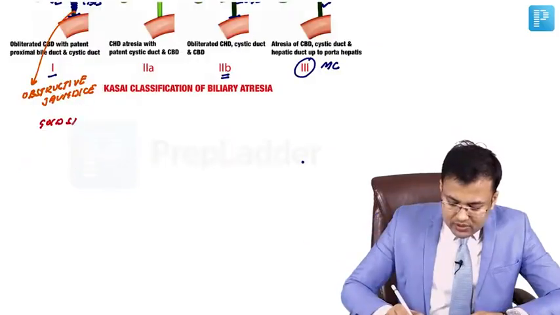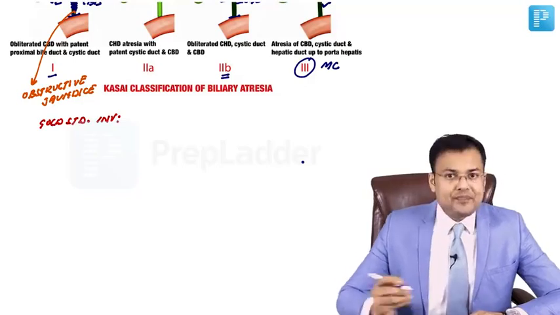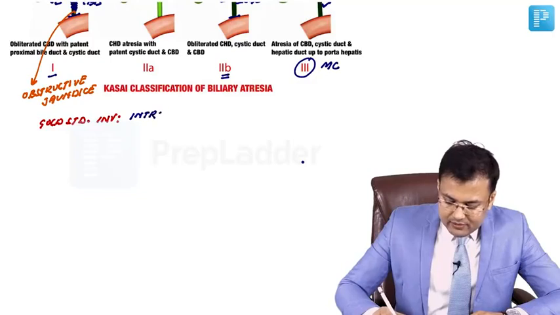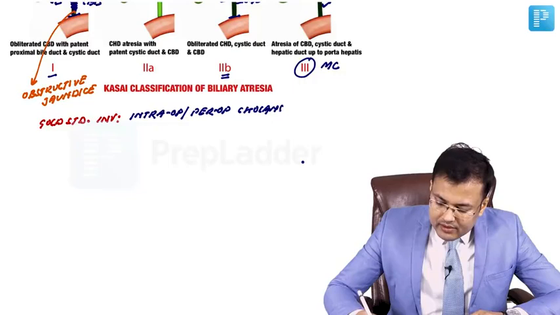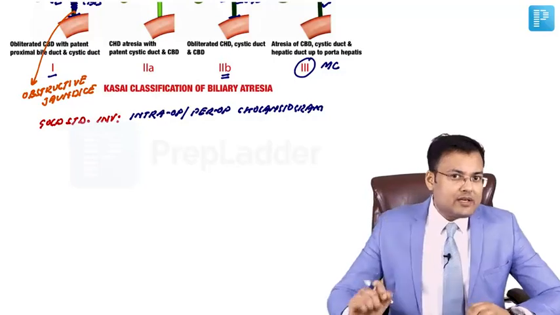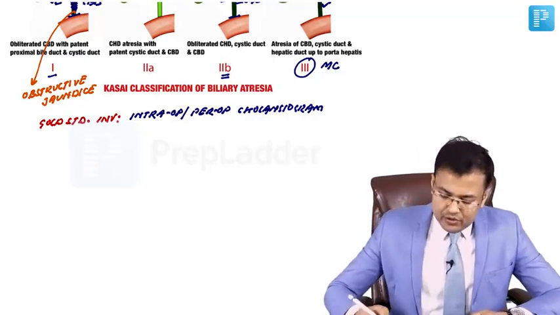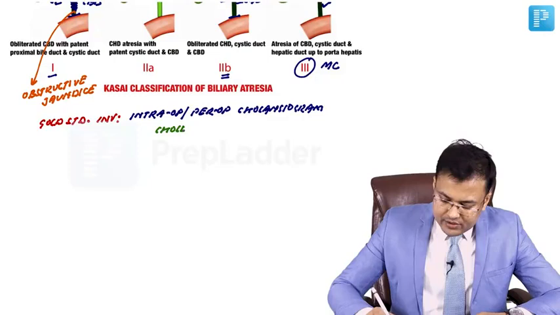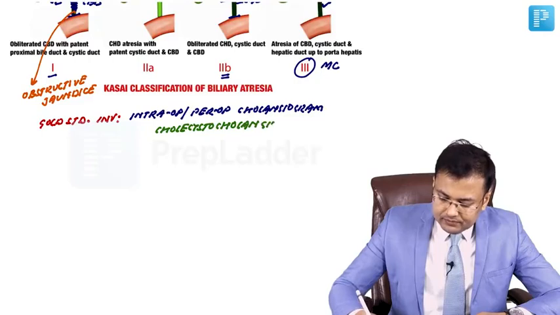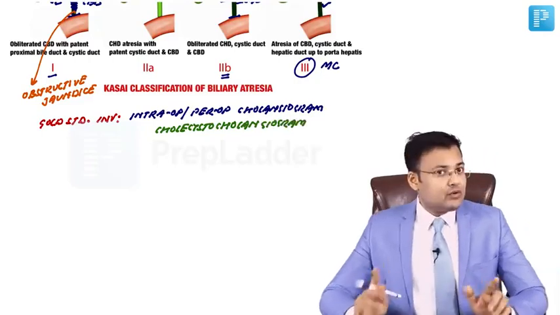What's the gold standard investigation for diagnosis of biliary atresia? It is intraoperative, or also known as peroperative cholangiogram. Okay, since we are going to inject the dye via gallbladder, it is also known as cholecystocholangiogram. Right? You have to remember, this is the gold standard investigation.